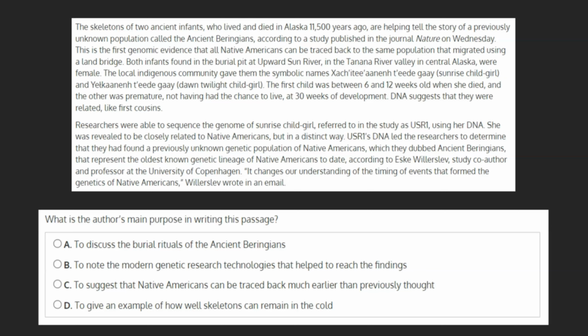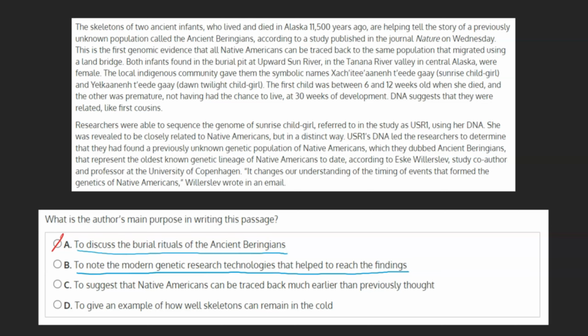Let's go through each choice and see if it makes sense to consider it the author's main purpose in writing this passage. A. To discuss the burial rituals of the ancient Beringians. This can't be our answer for the simple reason that their rituals are not discussed in this passage.